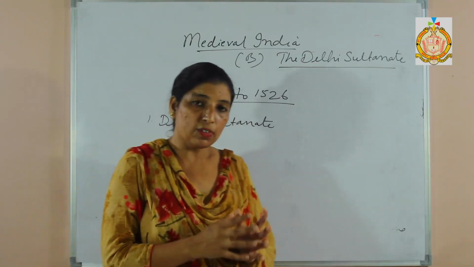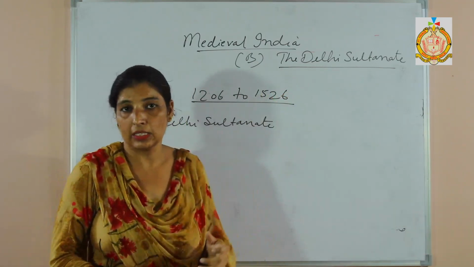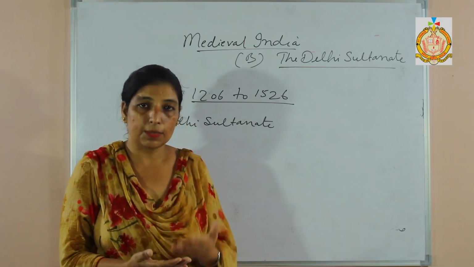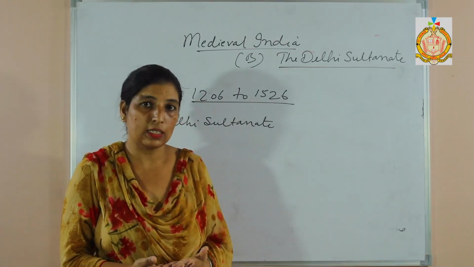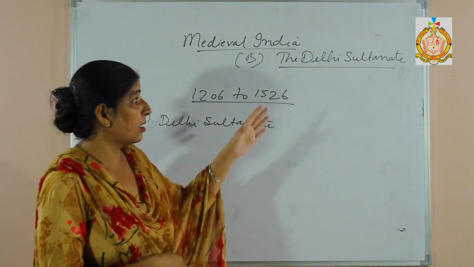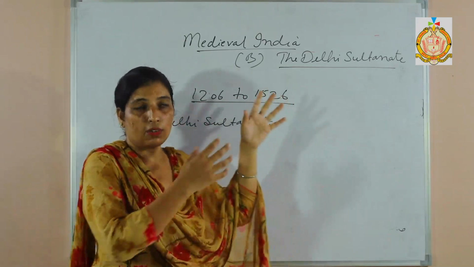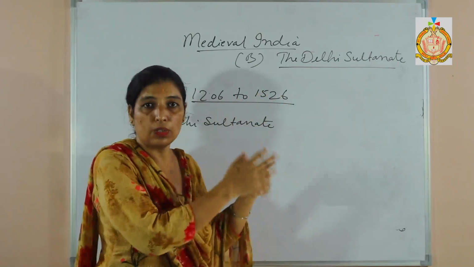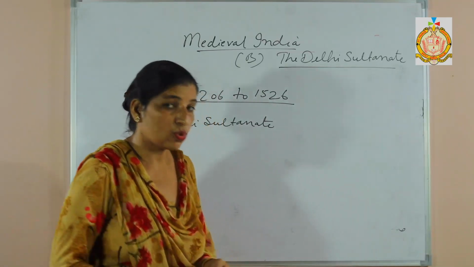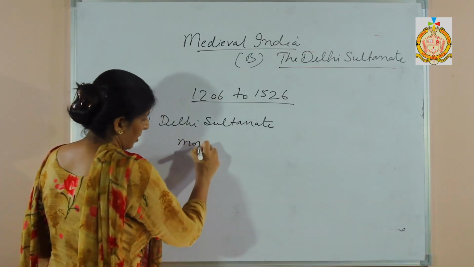Clear? Now, a number of sources are available from where we get information about the Delhi Sultanate, like biographies, inscriptions, and a number of monuments. From these sources we get information related to the Delhi Sultanate, how they ruled, what the administration was, and how they ran it. The main source of information related to the Delhi Sultanate is monuments.